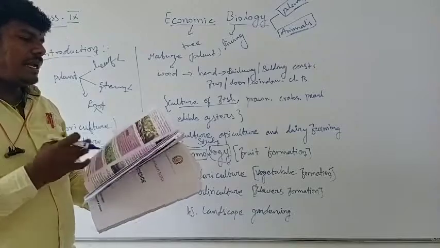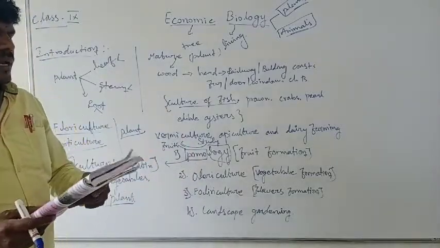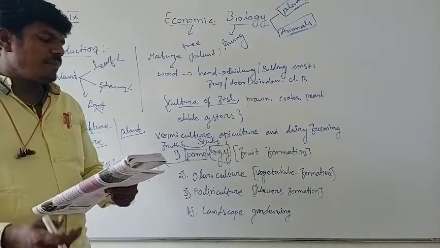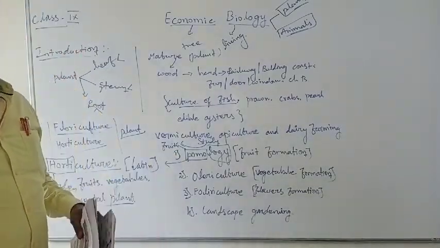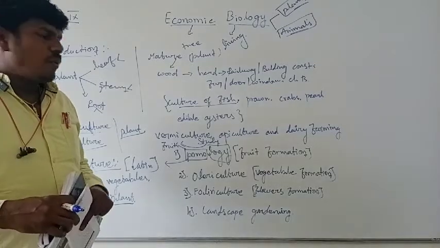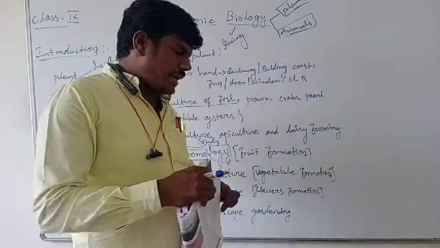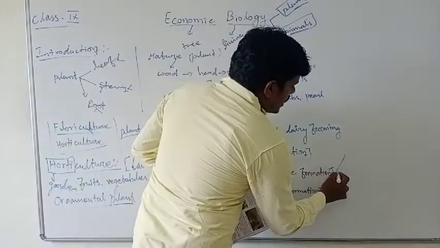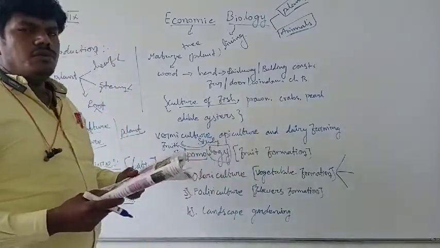Vegetable farming can be classified into three: kitchen or nutrition gardening, commercial gardening, and vegetable forcing. In olericulture, the vegetable formations are classified into three types: kitchen gardening, commercial gardening, and then vegetable forcing.